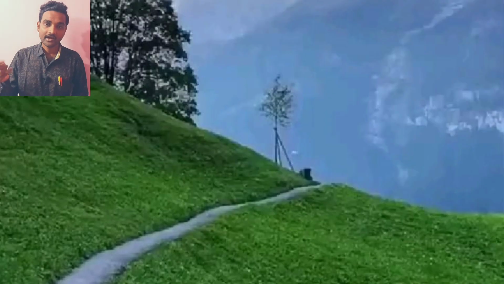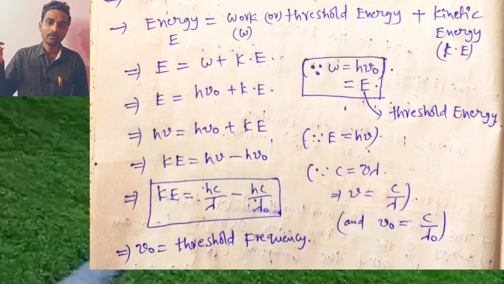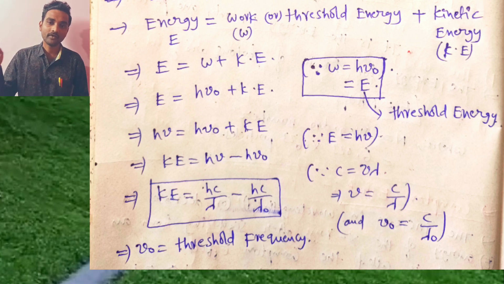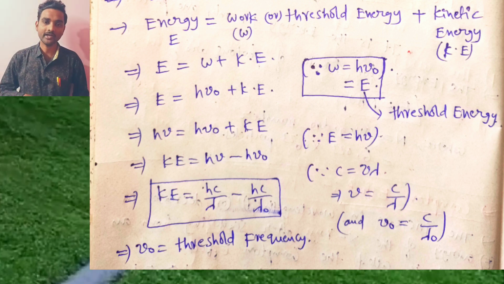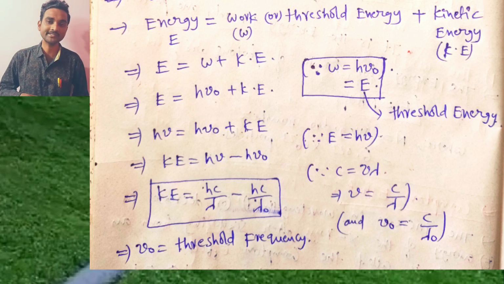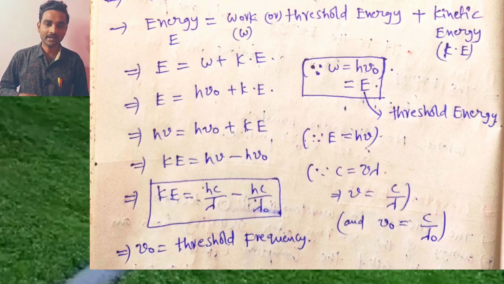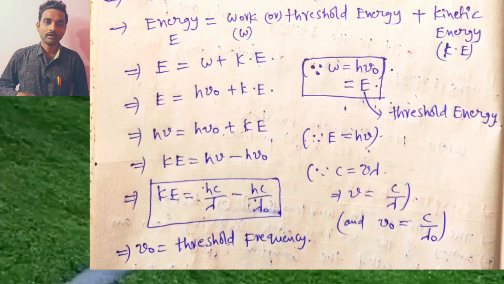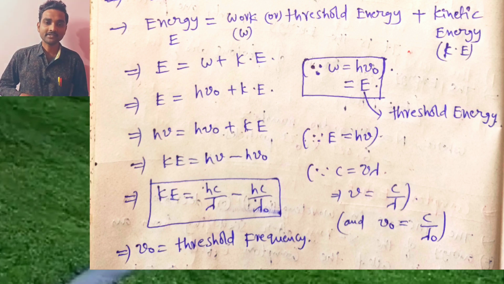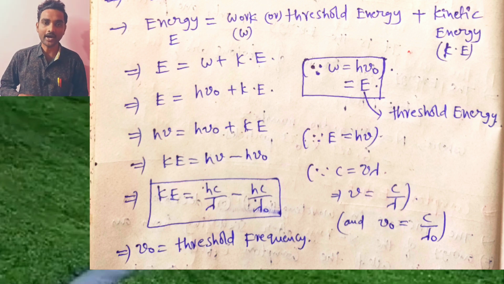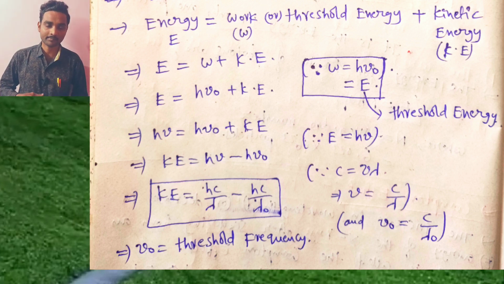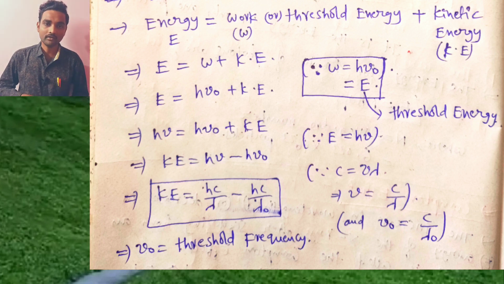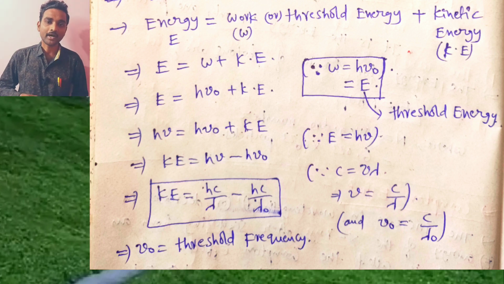Remember. Next, energy is equal to work or threshold energy plus kinetic energy. This is the formula. So from this, E is equal to W plus KE. Here W in the sense threshold energy, H mu naught. Okay. Now we have to substitute here. E is equal to H mu naught plus KE. Now already we know E is equal to H mu from Planck's quantum theory. Now we have to substitute again. In the place of E, I am writing H mu. H mu is equal to H mu naught plus KE.